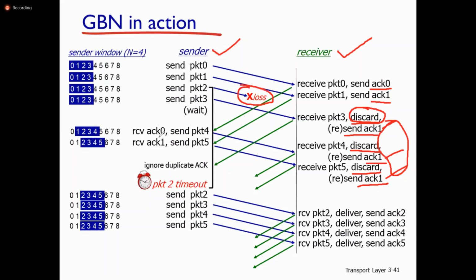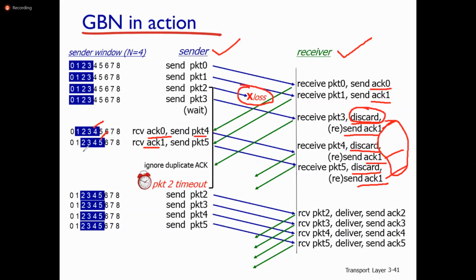Here, acknowledgement 0, it sends packet 4. It means the first packet is received correctly. Then it sends packet number 4. You can observe here that 0 is received correctly, 4 is transmitted, 1 is received correctly, packet 5 is transmitted. You can observe the window size here. It moves from left to right.